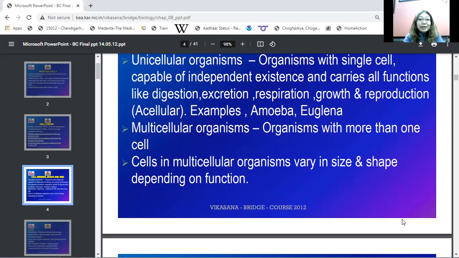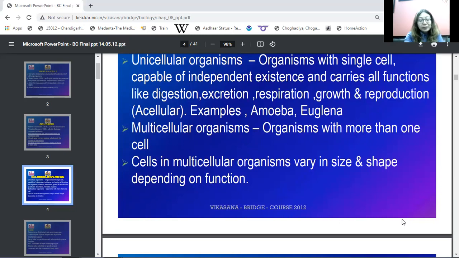Then we have another category, those organisms which have more than one cell in their body. They come under the category of multicellular organisms, for example us, human beings, animals, and plants. They all come under the category of multicellular organisms. We have a multicellular body. Our bodies consist of multiple cells. Those cells combine to form tissues. Tissues form different types of organs. Then organs form different organ systems, and then a whole new organism is formed.